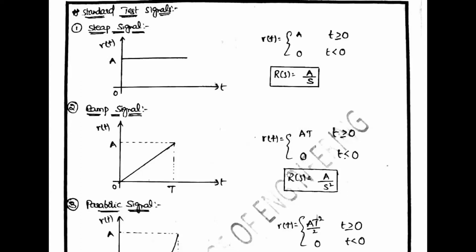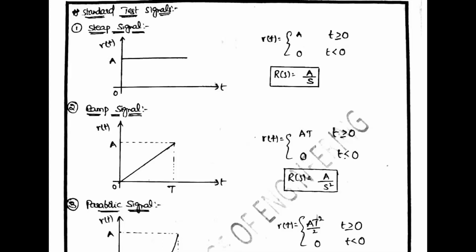If your given input is a unit ramp signal, A value is 1, so R of S is equal to 1 by S square. Unit step signal: R of S is equal to 1 by S. Unit ramp signal: R of S is equal to 1 by S square.